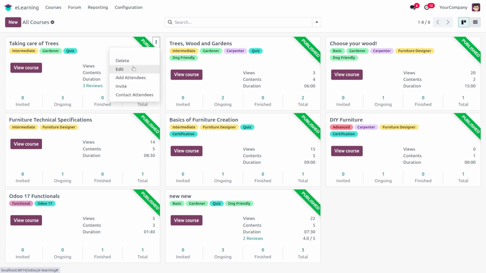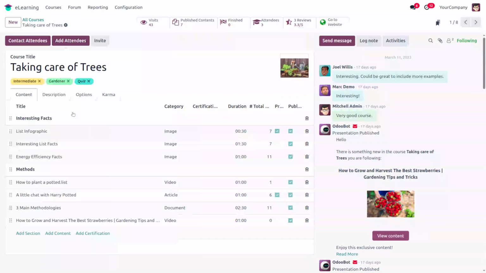If we want to delete a course, we can click the delete button, and if we want to edit it, we will be redirected to the course form view. By clicking the edit button we will get the form view, or if we want to get this same form view, we can click the view course option. Like this we can view the course.